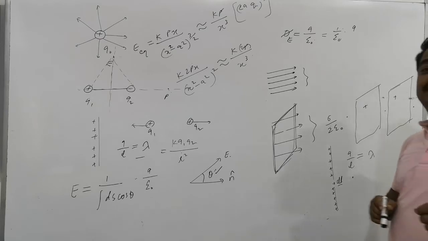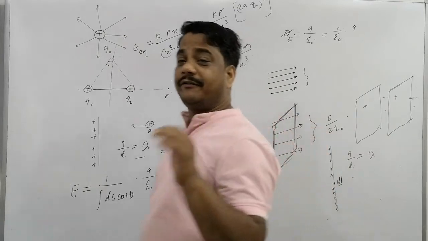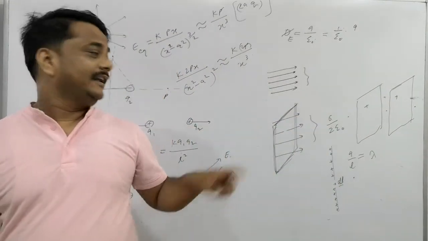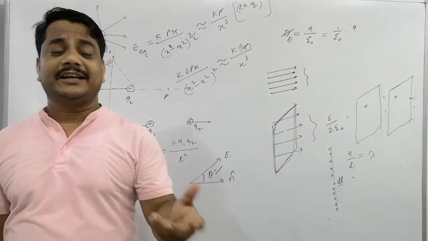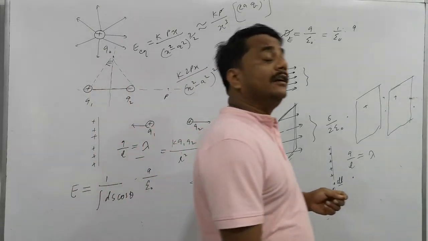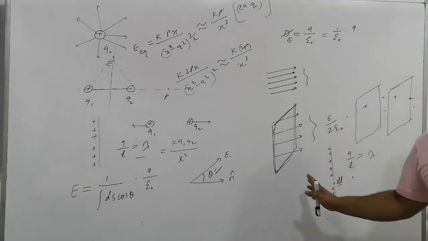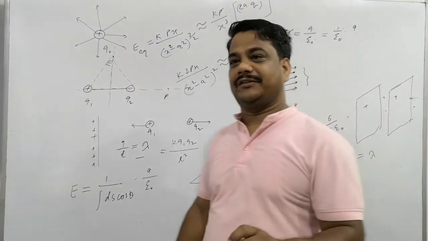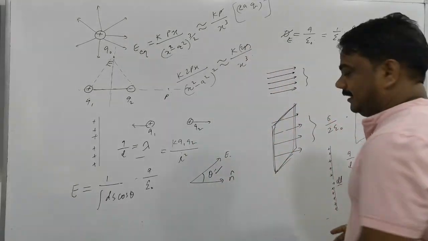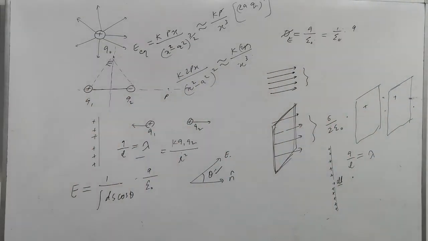So the concept is according to a point charge. If we consider point charges along a line conductor, then we can calculate the electric field intensity at a point by Coulomb's law. Is that clear? This is an application of Coulomb's law. However, it is more difficult than using Gauss's law, but you must know this. These things we have studied in chapter number 1, electrostatics. Clear? Now we are making some more detailed study of electrostatics.